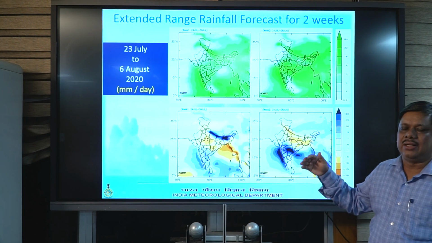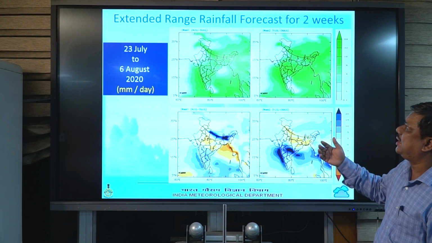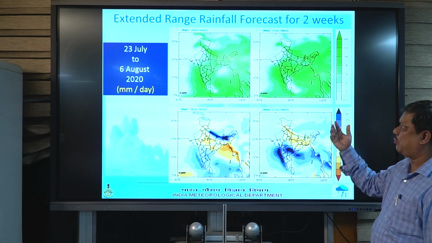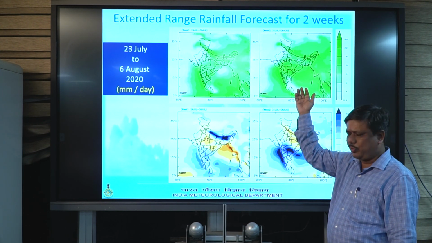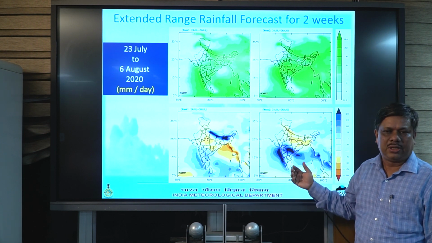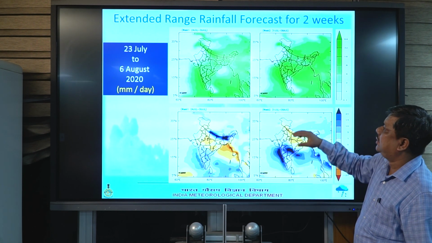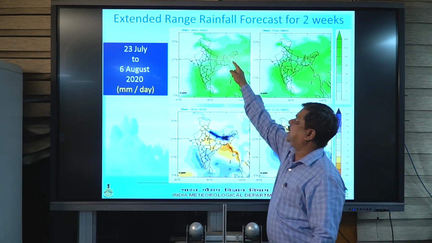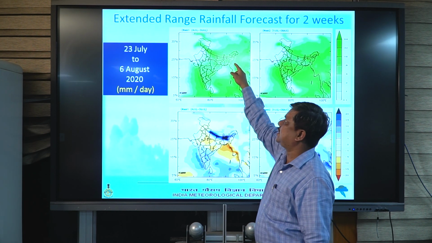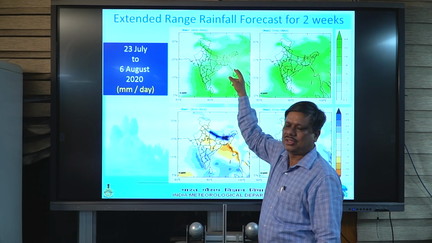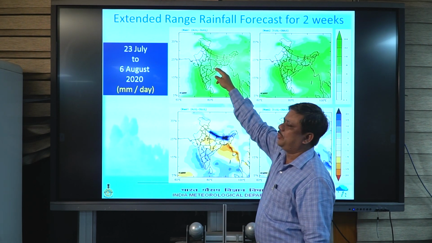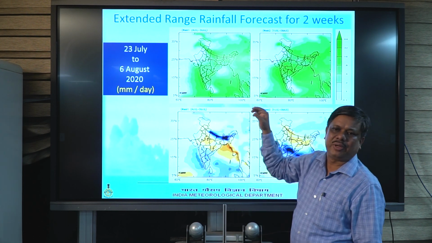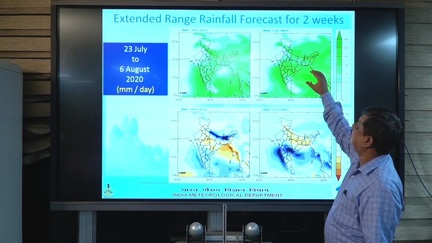So now it is another forecast system. It is the Extended Range Forecast System, and it is giving the 2 weeks forecast of the rainfall. This is the actual scenario of what would be, and this is the anomaly from the climate normal. So here we can see that the rainfall is certainly continuing. In the first week it is over northeast as well as some parts of northwest India, and the deficit, this below normal activity over the central part of India, is still persisting.